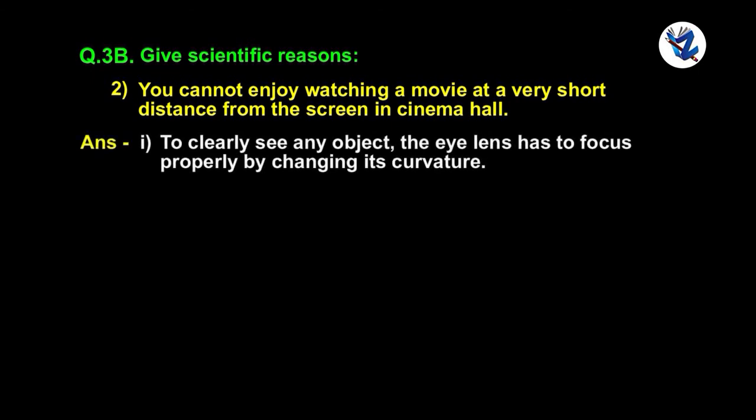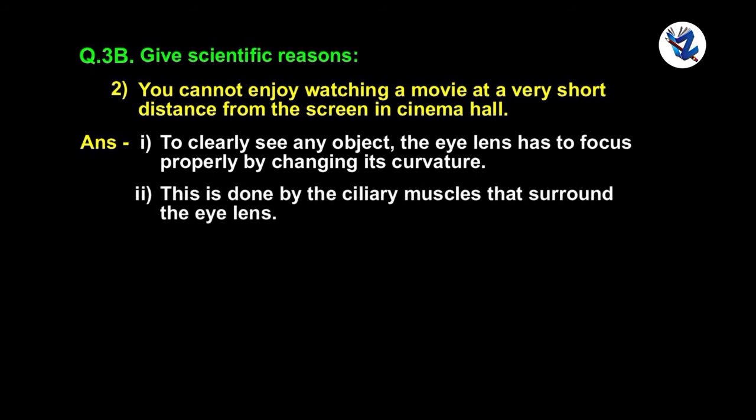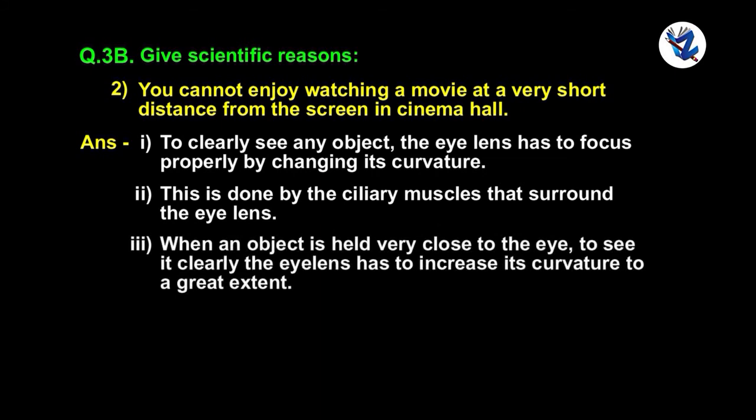To clearly see any object, the eye lens has to focus properly by changing its curvature. This is done by the ciliary muscles that surround the eye lens. When an object is held very close to the eye to see it clearly, the eye lens has to increase its curvature to a greater extent.